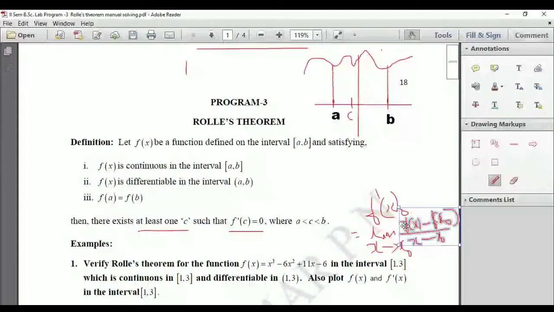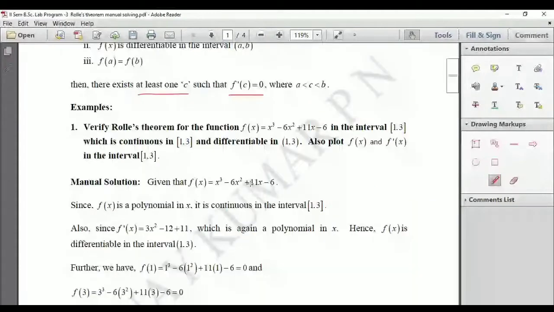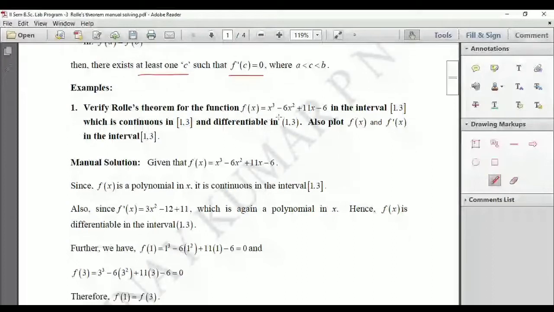So let us see a few examples, and we'll write the Maxima program also. Okay. Now what it is saying, verify Rolle's theorem for the function f of x equal to x cube minus 6x square plus 11x minus 6 in the closed interval 1 comma 3, which is continuous in the closed interval 1 comma 3. Already they have given that this is continuous and differentiable in 1 comma 3. Already they have given it is differentiable, right?